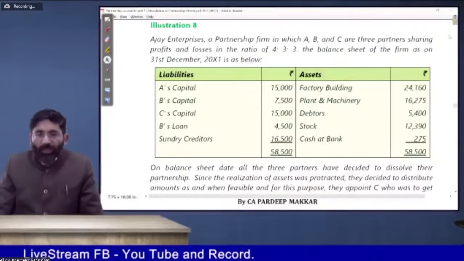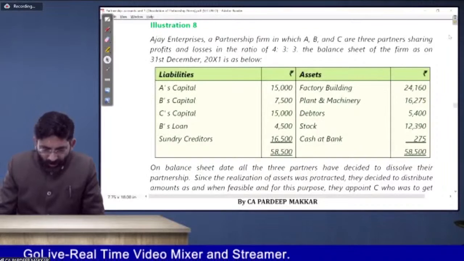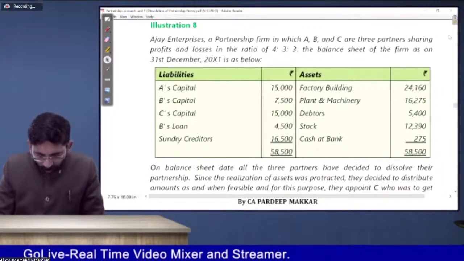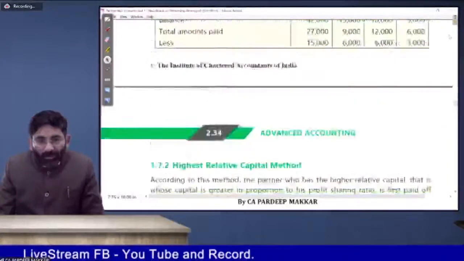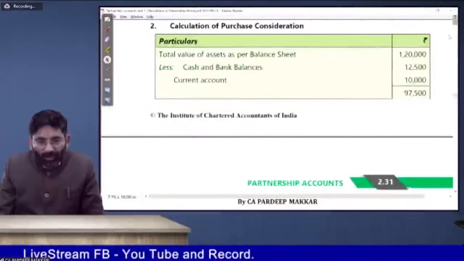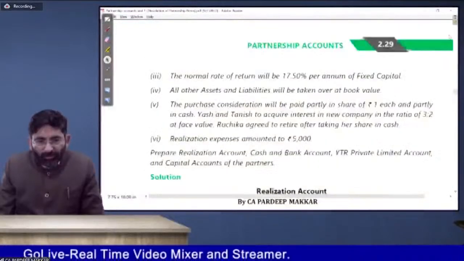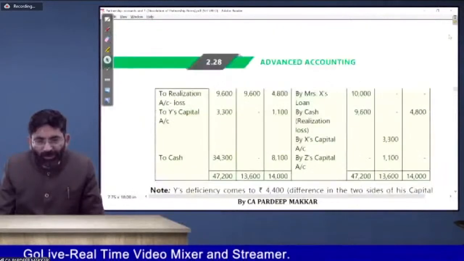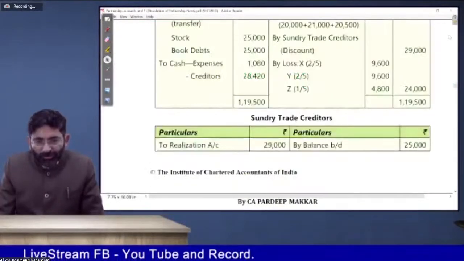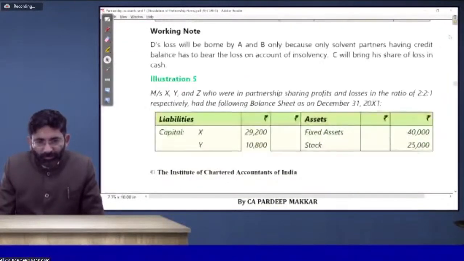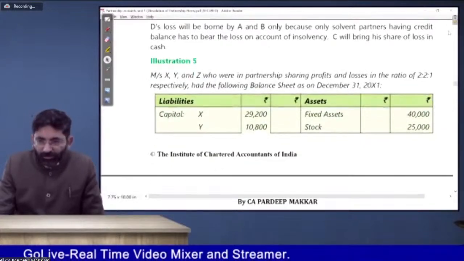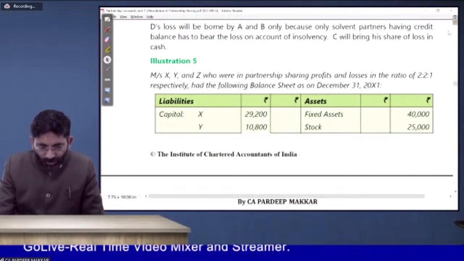Question number 5 of the ICAI module. So let's do that because that is a query by Harsh Goel. It's better to solve whatever is the query of the student because now I would like to cover that first. Then I would like to come to the next topic. Illustration number 5. Question number 5 of the ICAI module. Okay.